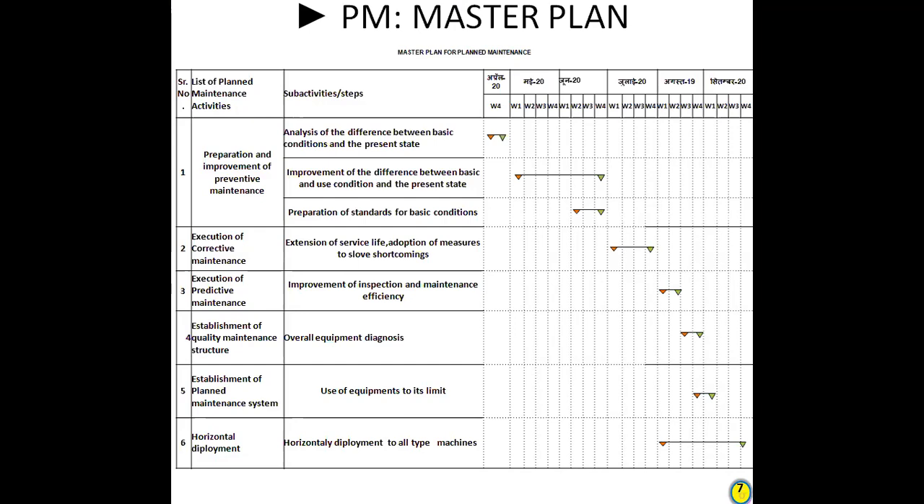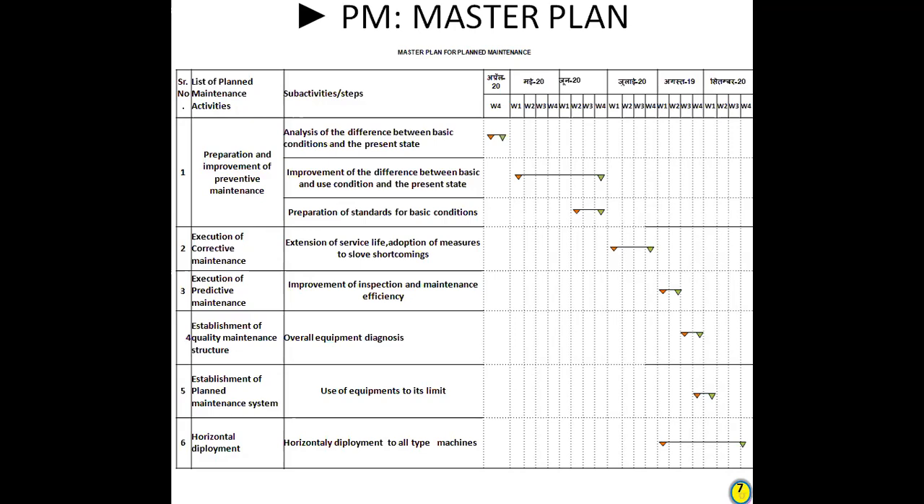The second point is execution of corrective maintenance. We are doing corrective maintenance for extension of service life and adoption of measures to solve shortcomings. Third point is execution of predictive maintenance. For this, the improvement of inspection and maintenance efficiency. And fourth one is establishment of quality maintenance structure. In this, we are doing overall equipment diagnosis to improve quality.